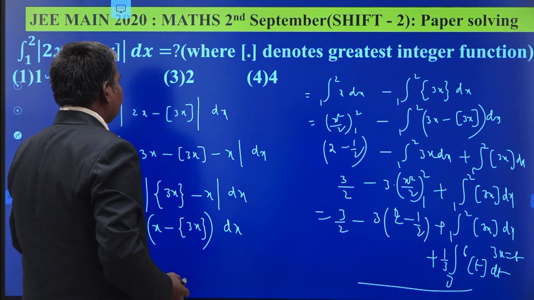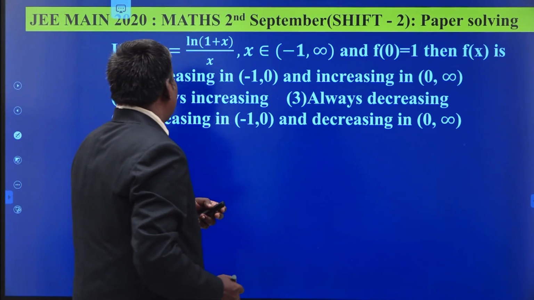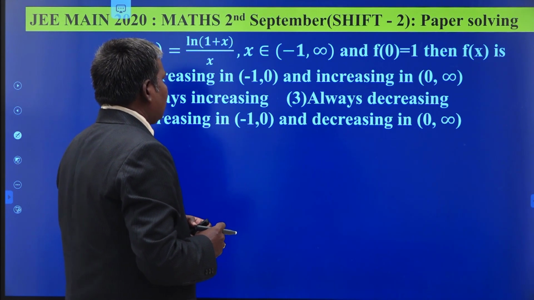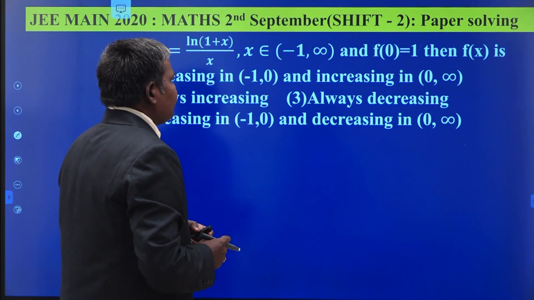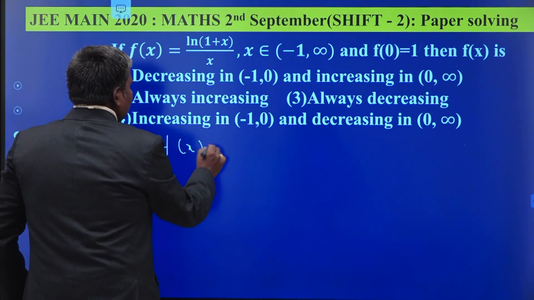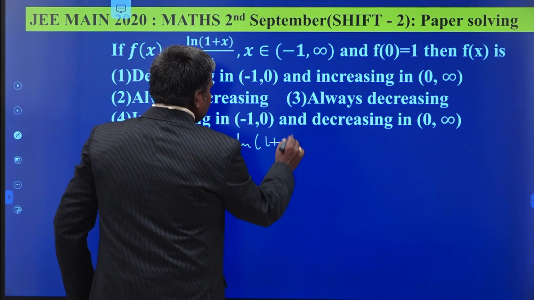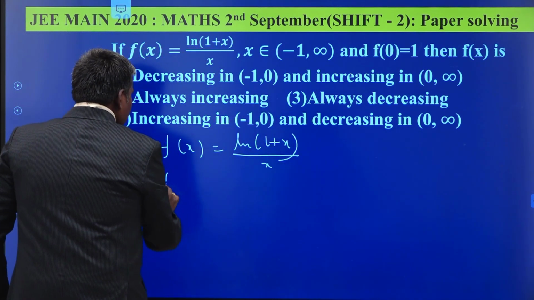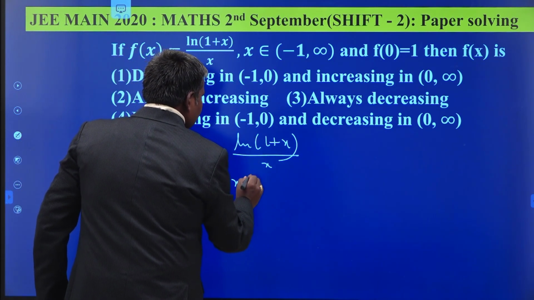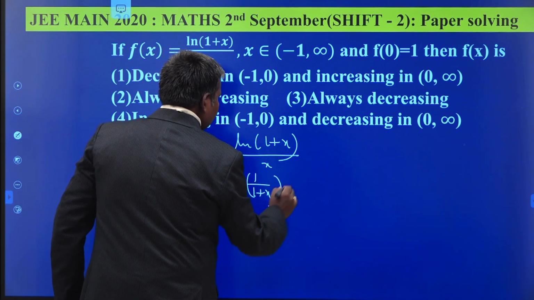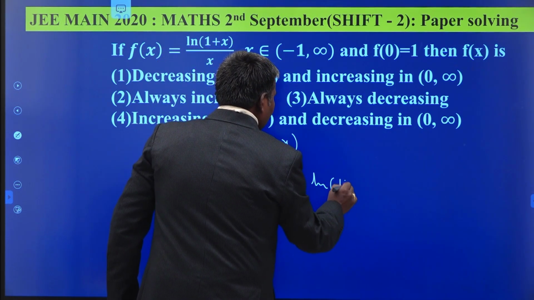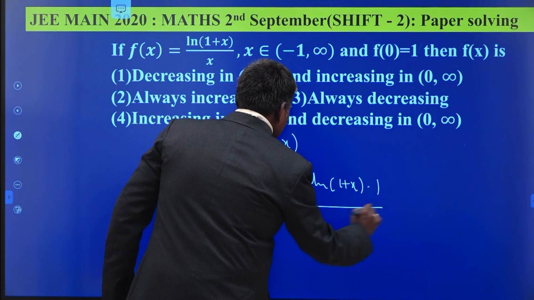This is also a very simple question. We have to observe f of x is equal to log of 1 plus x by x, x belongs to minus 1 to infinity, and f of 1 equal to 0, then f of x is what? So f of x is given to you log of 1 plus x by x. You just find f dash x to get the nature of that one. U by v form, x into 1 by 1 plus x minus log of 1 plus x into 1 by x square.